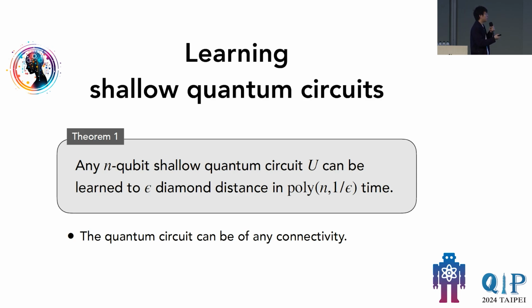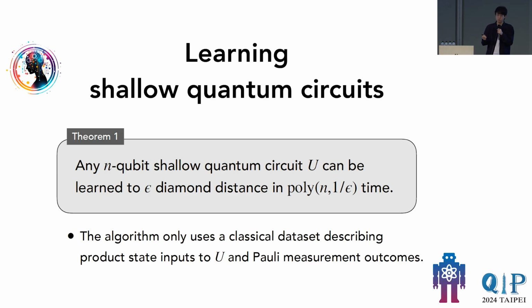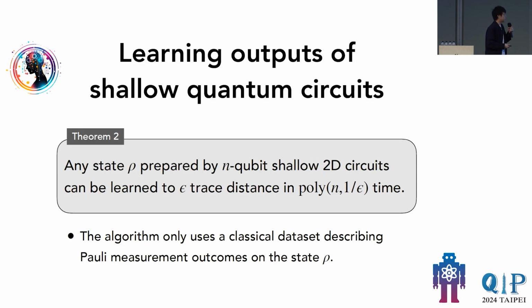On the other hand, if we do know what the connectivity is, like in many setups for a parameterized quantum circuit, then in those cases the computational time can be very efficient and it will be roughly like n-cubed instead of some large polynomial. Using similar ideas based on local inversion, we can also prove a related theorem, which instead of learning circuits is about learning states. So we can show that any state rho that's prepared by a shallow quantum circuit, but here there's an additional restriction, which is that it only applies to at most 2 dimensions, can be learned to epsilon trace distance in polynomial time.